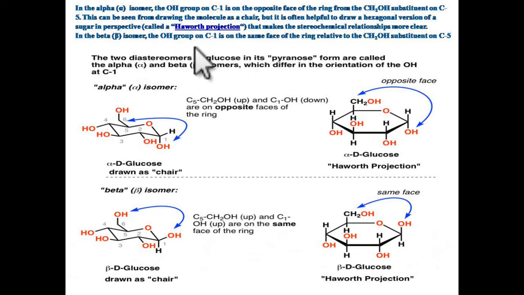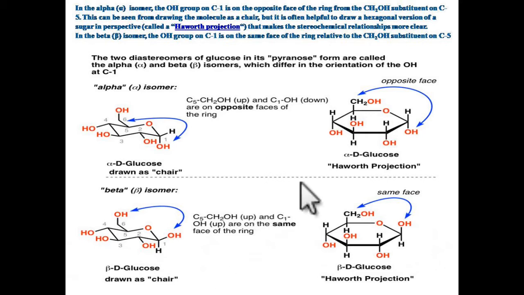In the beta isomer, the hydroxy group of the first carbon is on the same face of the ring relative to the CH2OH substituent on the fifth carbon atom. This means the relative position of the hydroxy group at the first carbon and the group on the fifth carbon decides the names of the isomers, which are given as alpha and beta.